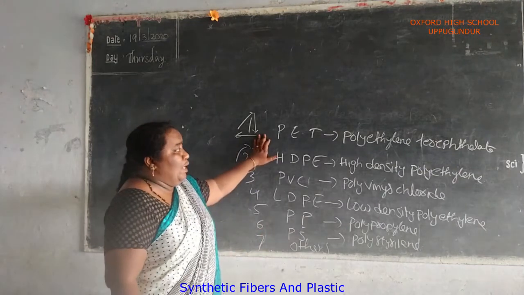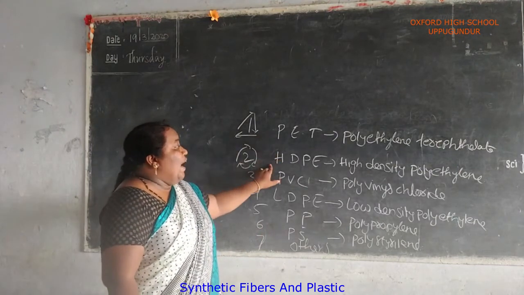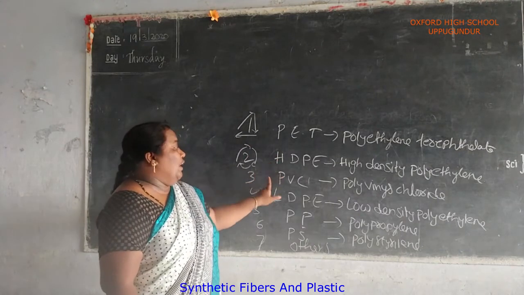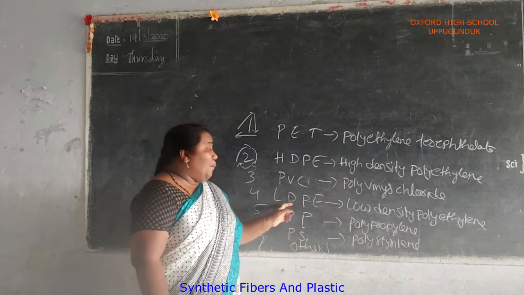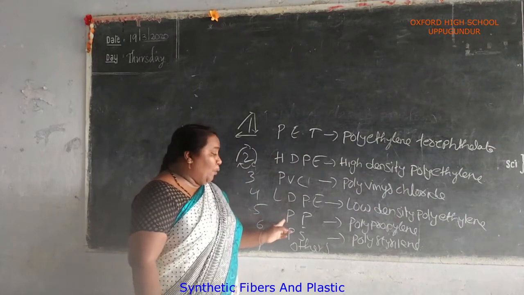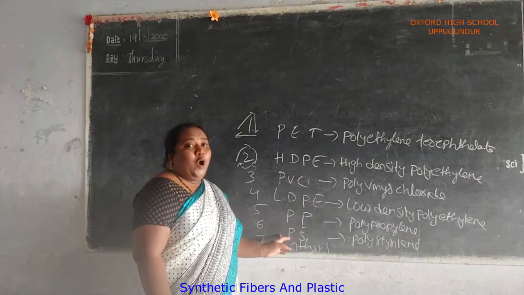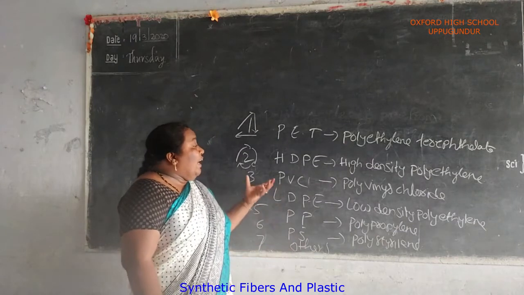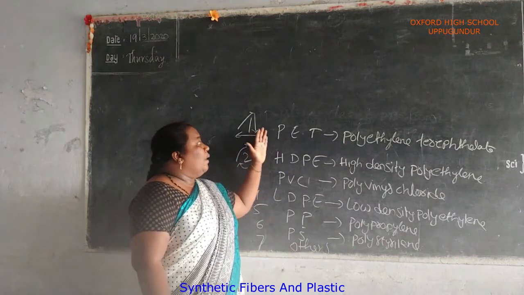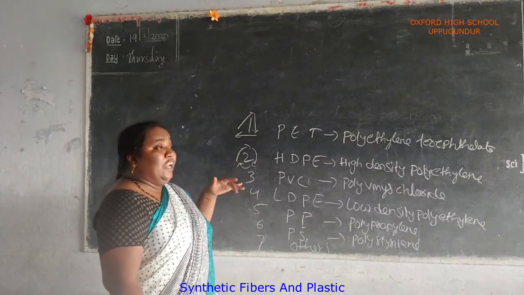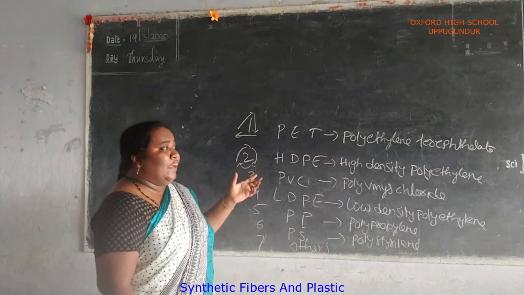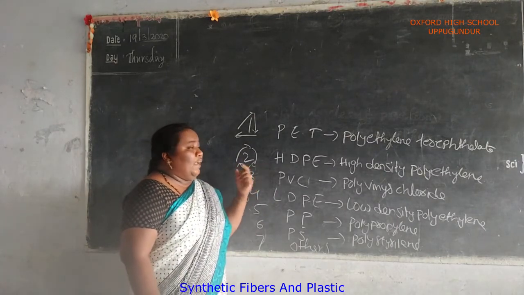First one PET, polyethylene terephthalate. HDPE, high density polyethylene. PVC, polyvinyl chloride. LDPE, low density polyethylene. PP, polypropylene. Next one PS, polystyrene, and others. In this chart we can observe the codes when we buy any water bottle or anything, which show what can be recycled and what cannot be recycled. Okay, thank you.